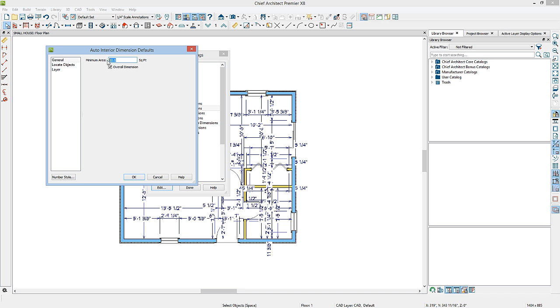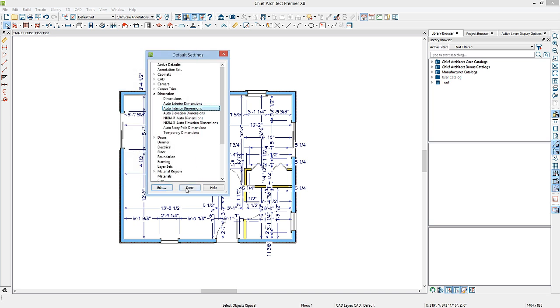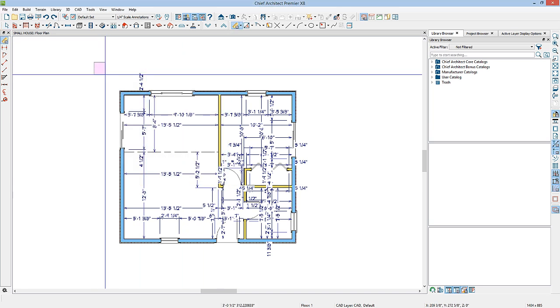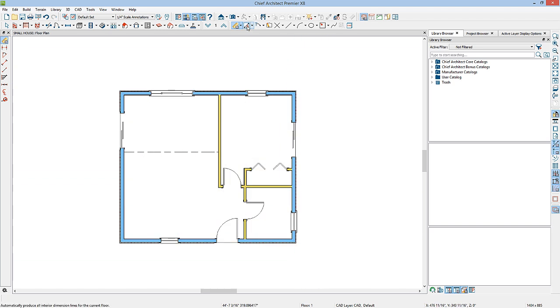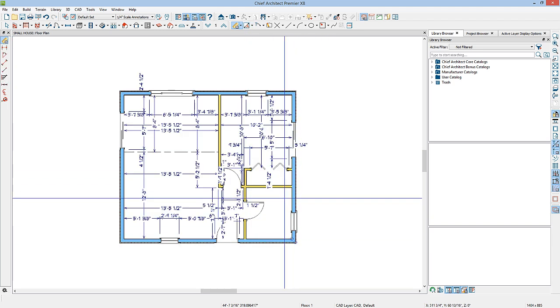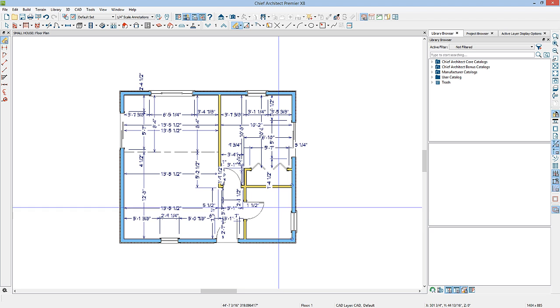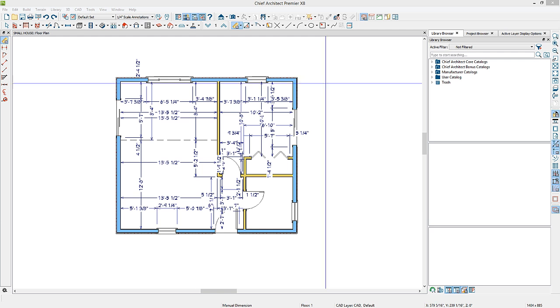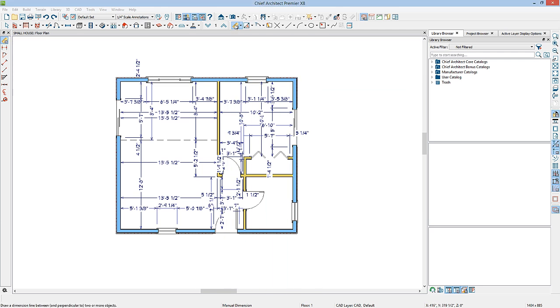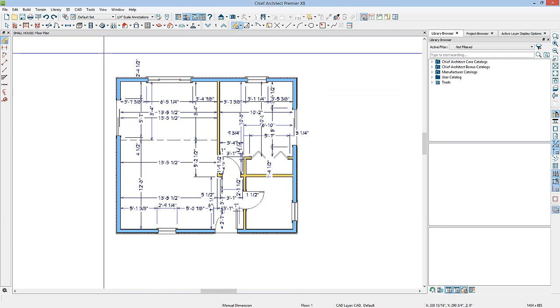If I set my minimum area to 100 square feet and then delete the dimensions and regenerate them, you can see now that there are no dimensions generated inside of these two rooms that are smaller than 100 square feet. You can also place automatic interior dimensions inside of one room at a time.